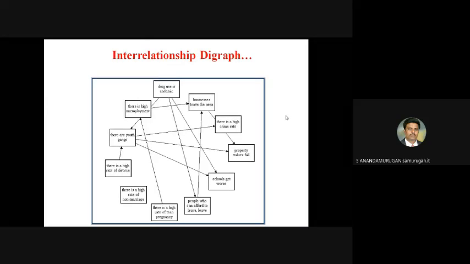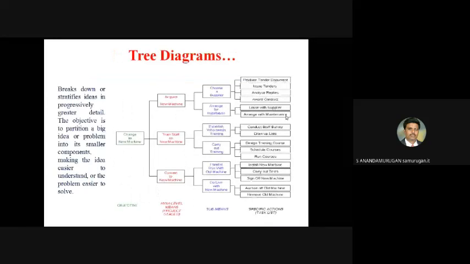The next one is tree diagrams. A tree diagram breaks down or stratifies ideas progressively into greater detail. The objective is to partition a big idea or problem into smaller components, making the idea easier to understand or the problem easier to solve. The tree diagram is helpful to break down a single problem into sub problems, mainly used to solve the problem easily.